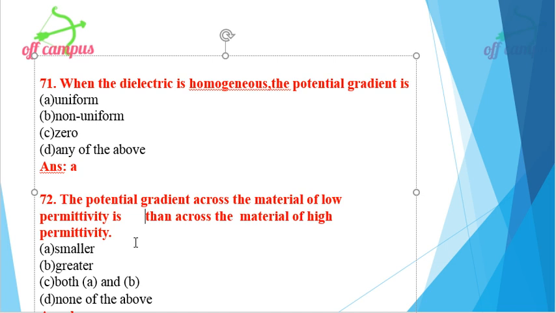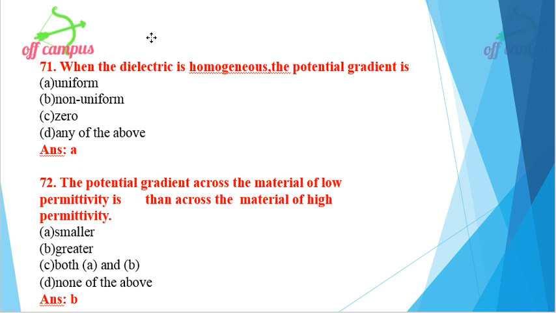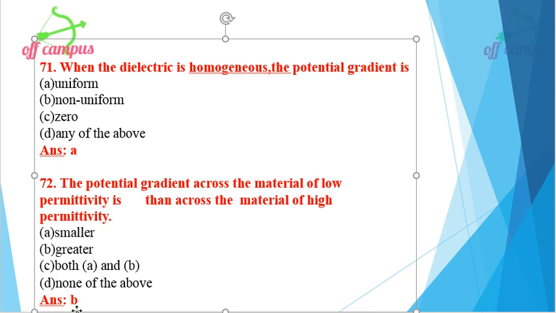For this answer, option B is the right option for this problem.